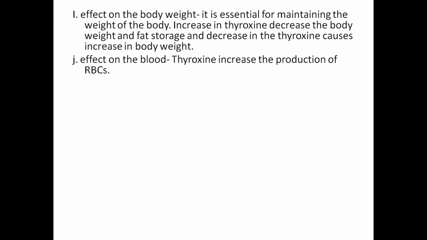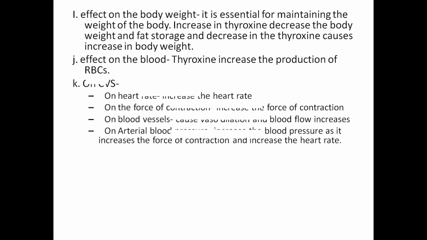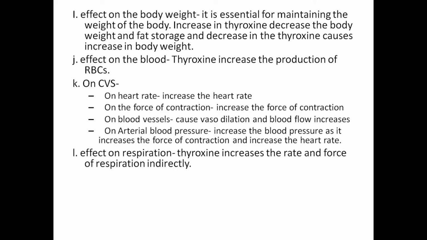Effect on blood. Thyroxine increases the production of RBC. On cardiovascular system, on heart rate, it increases the heart rate. On force of contraction, it increases the force of contraction. On blood vessels, it causes vasodilation, blood flow increases. On arterial blood pressure, it increases the blood pressure as it increases the force of contraction and the heart rate.